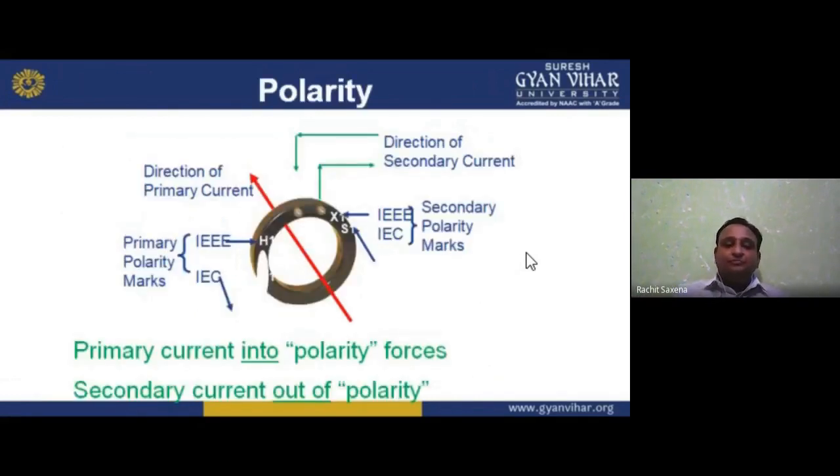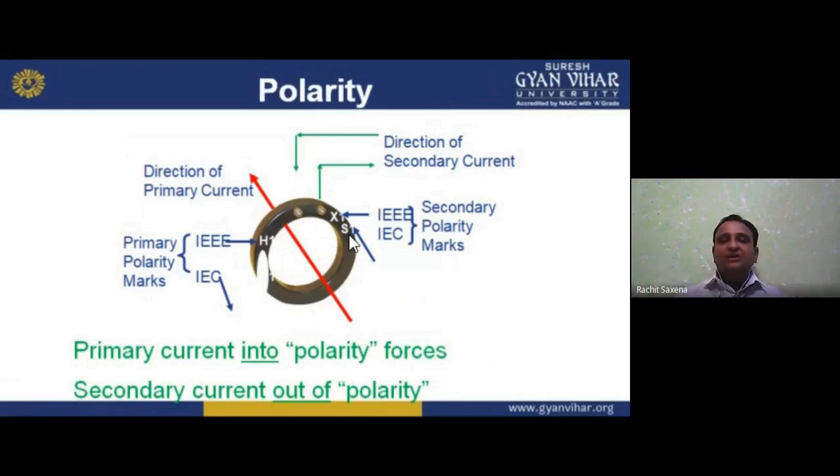Polarity. If I want to identify the polarity, my dear students, the polarity will be given like this. The direction of current will always be shown by this arrow. This is the direction of the secondary current, this is the secondary point, this is the primary point. And as per the Institute of Electrical and Electronics Engineers, that is IEEE and IEC, the secondary polarity marks are X1. So we always use, as per IEEE and IEC, X1 for secondary. Basically, it is S1 for secondary.